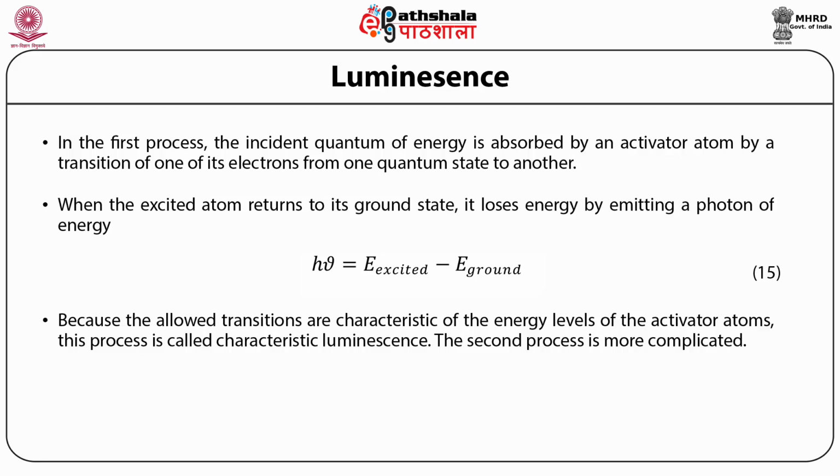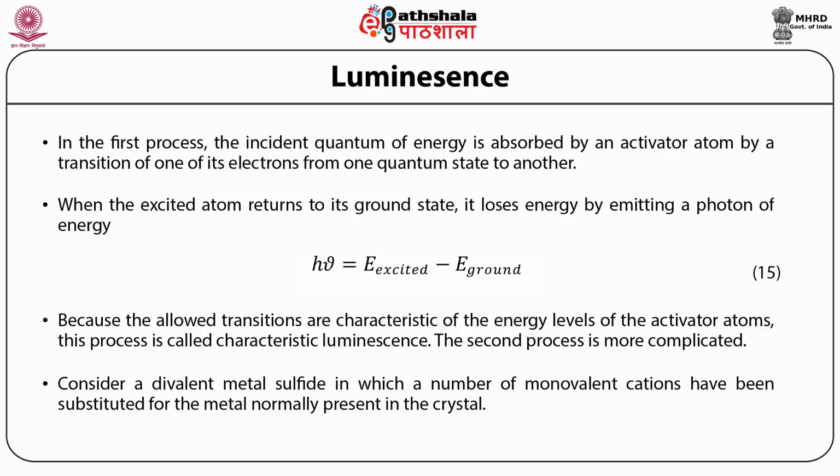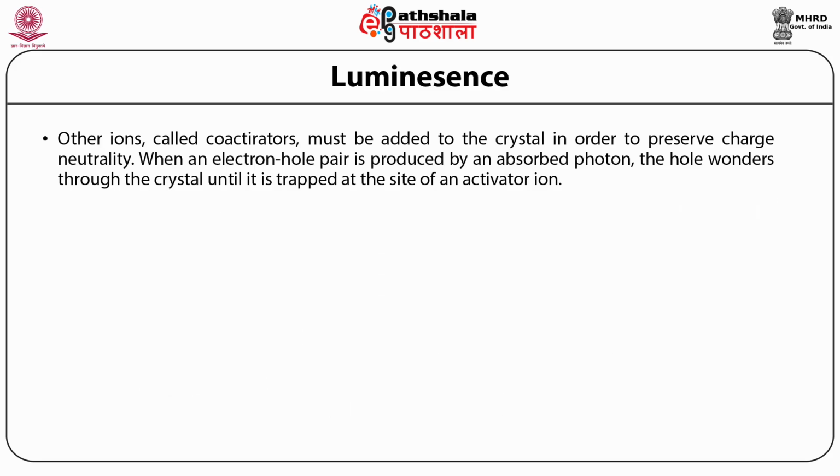The second process is more complicated. Consider a divalent metal sulfide in which a number of monovalent cations have been substituted for the metal normally present in the crystal. Other ions, called co-activators, must be added to the crystal in order to preserve charge neutrality.